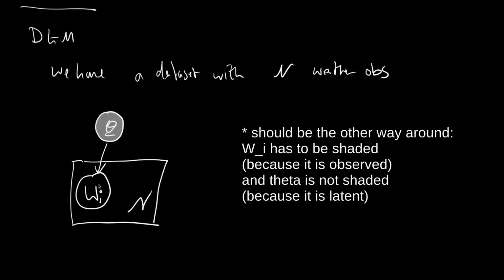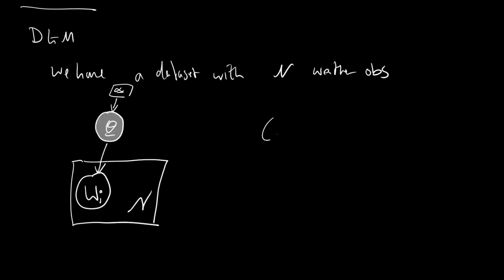And this parameter vector theta is affecting the w_i, and this parameter vector theta is taking a hyperparameter, which is an alpha vector. And the most reasonable choice for this parameter vector theta is to use a Dirichlet distribution.